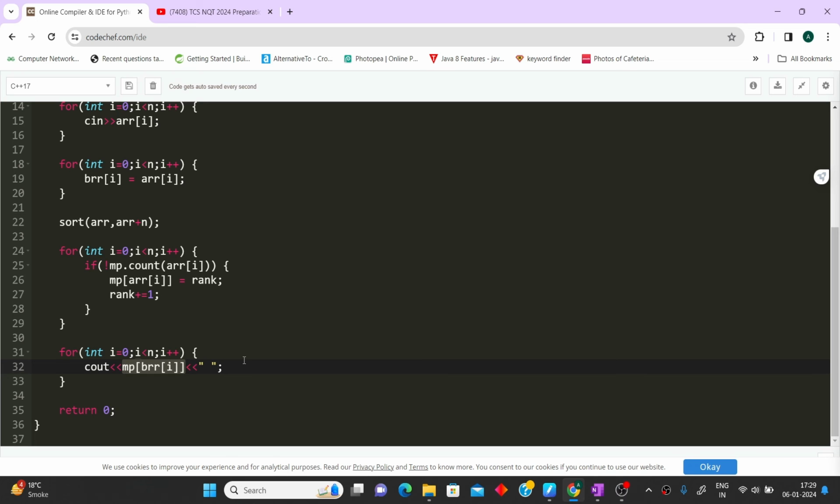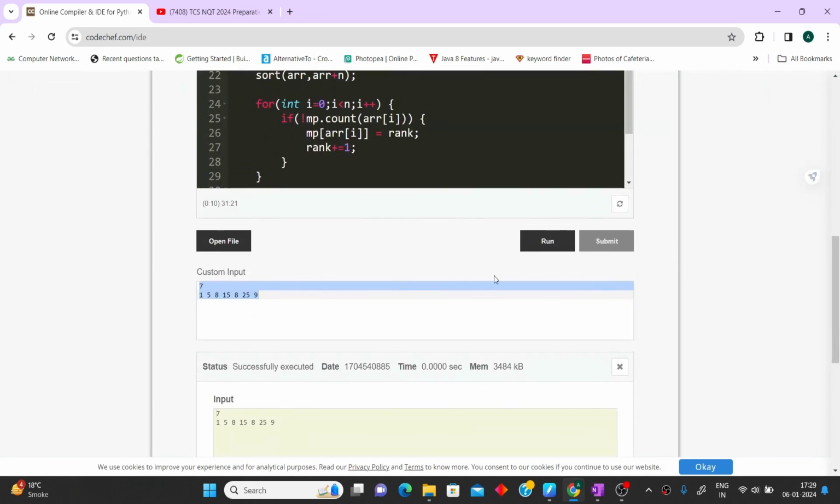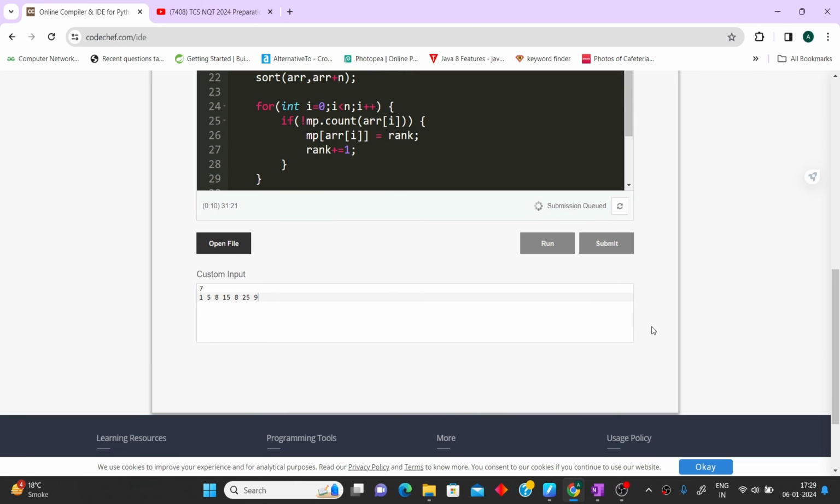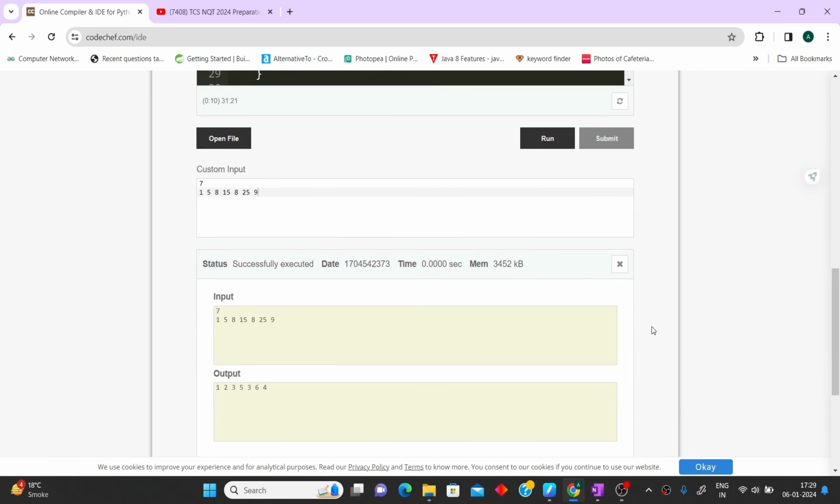This was all the code. Let's quickly run this code in the editor. Our original array was 7 1 5 8 15 8 25 and 9. Let's run it and see the output. According to me, it should give the correct output. You can see 1 2 3 5 3 6 4. It was our expected output.